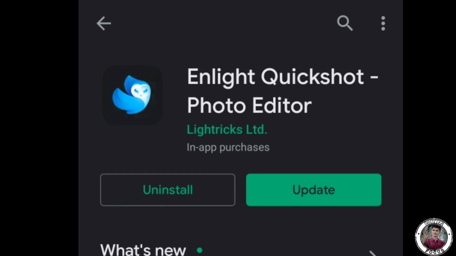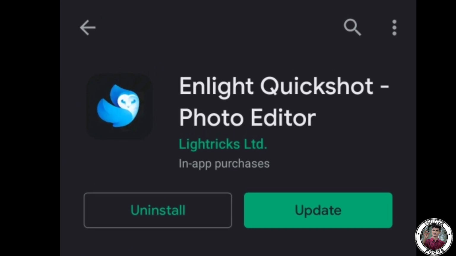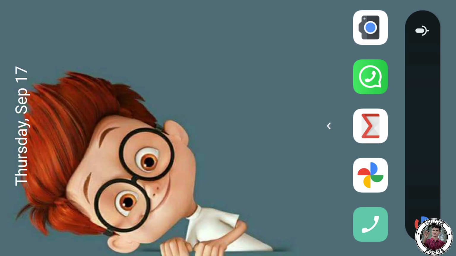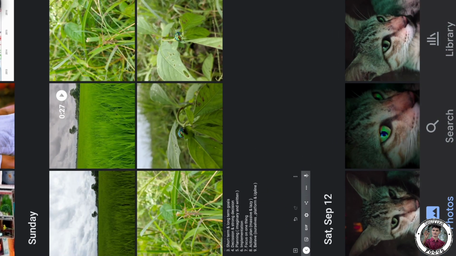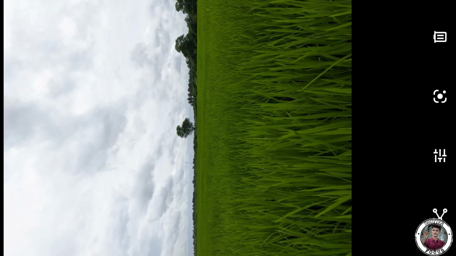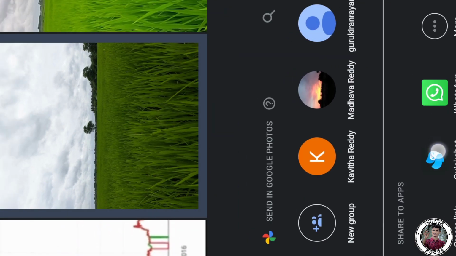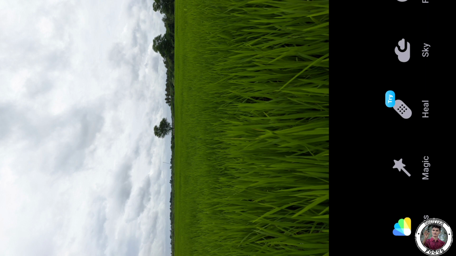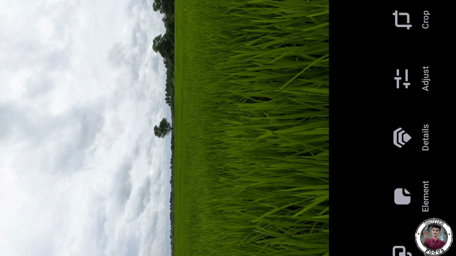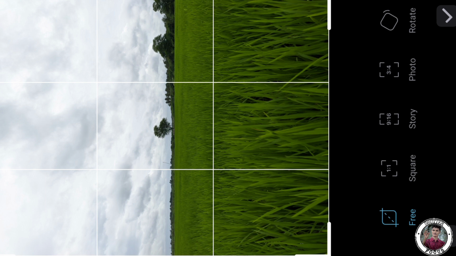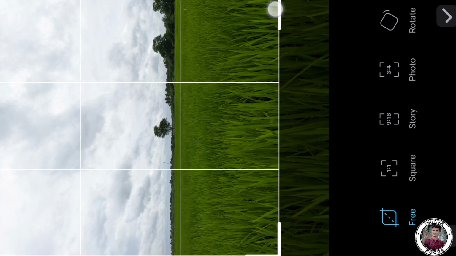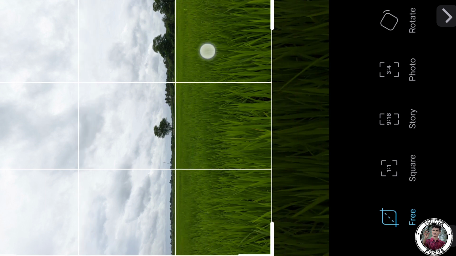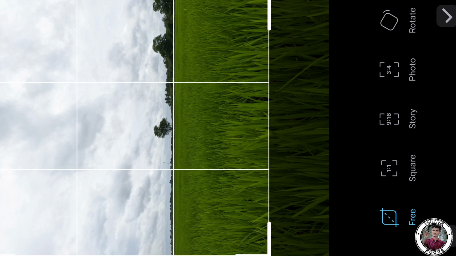First thing is you have to install this app available in Play Store, also link will be given in description. Now open the photos. Select the photo which one do you want to edit. Now share this image to the PicsArt application. Yes, now the image is in PicsArt application. First thing is you have to adjust the composition of the image by cropping. After it done, click on the right mark.